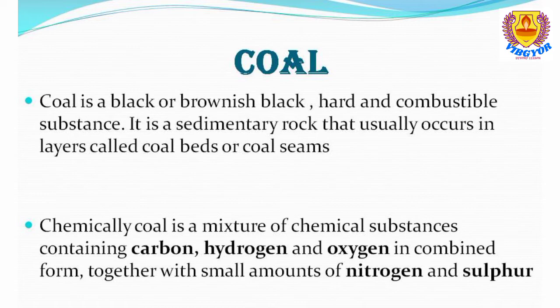Now we are going to learn in detail about coal. First we should know what the appearance of coal is. We know that coal is black or brownish black. Remember, you have learned the color of coal. And what is its other nature? It is a hard and combustible substance. These are the properties of coal: black or brownish black, hard and combustible.